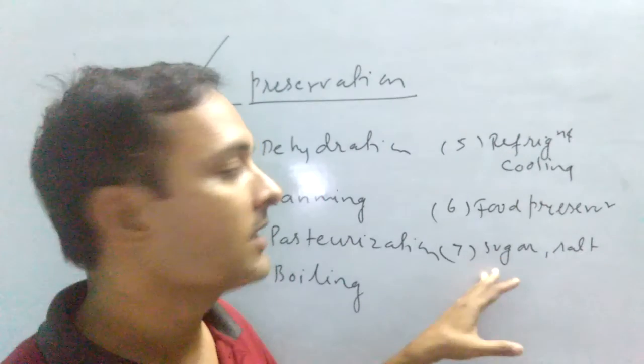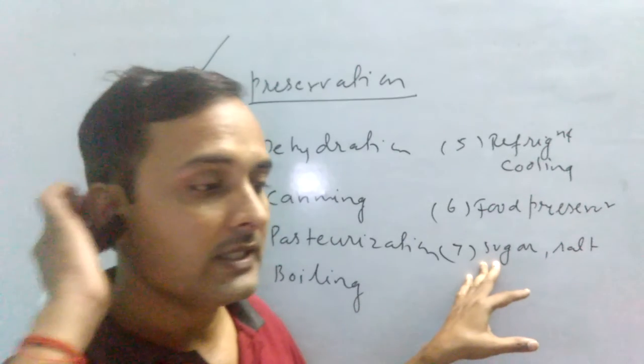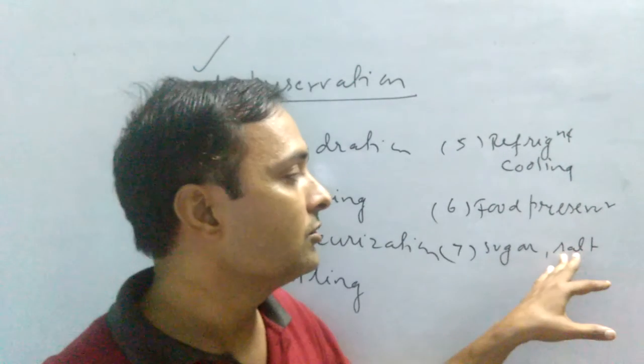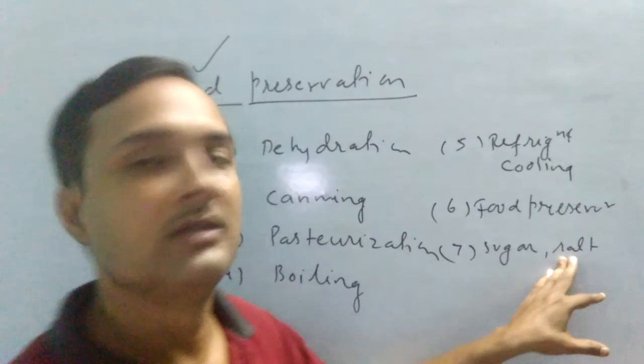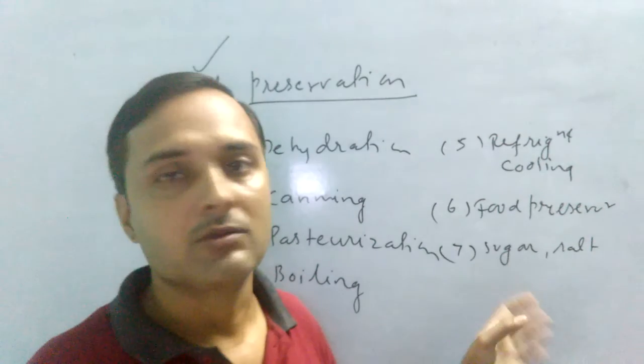Sugar and salt are also used, and vinegar is also used to preserve various types of food, for example pickles, jellies, meat, fishes, etc. Salt is used to preserve the meat and fishes. It is rubbed on the skin of the fish, so the food will be preserved.